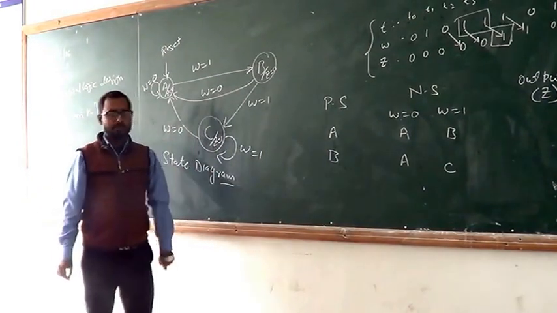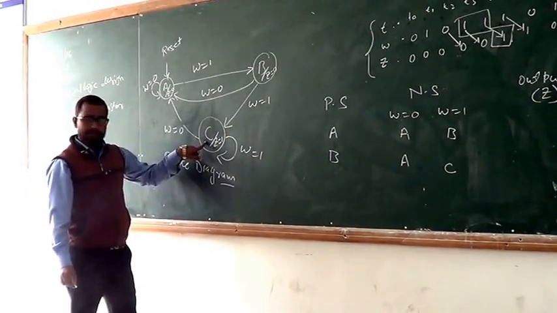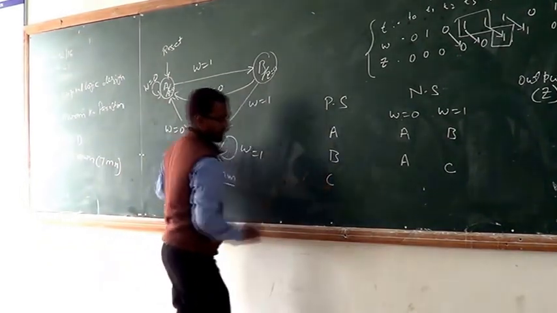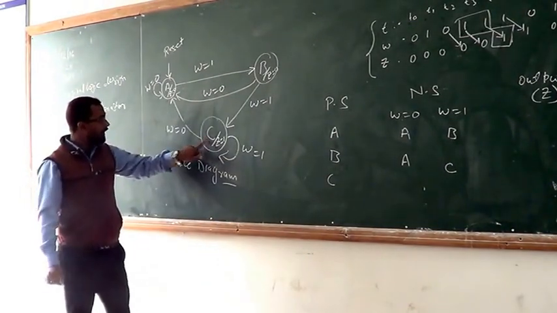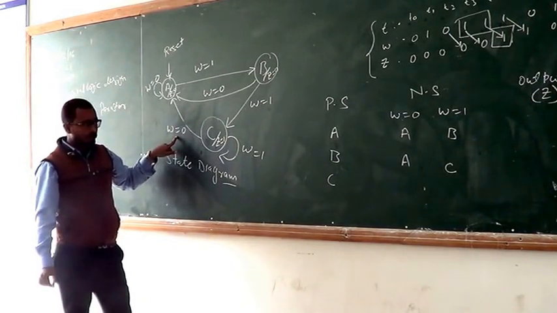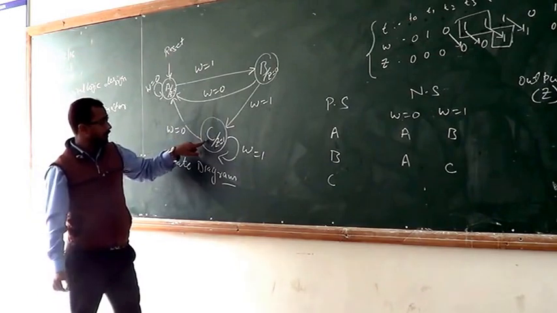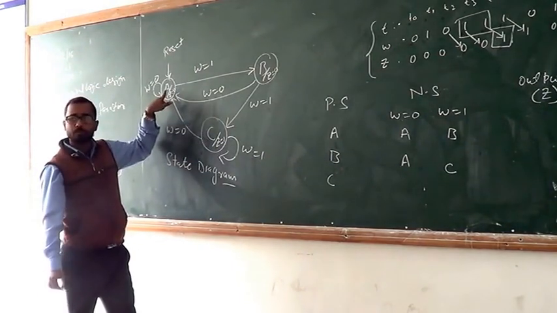Now considering the present state is C. If W comes 0, then what will happen? We transit C to A.